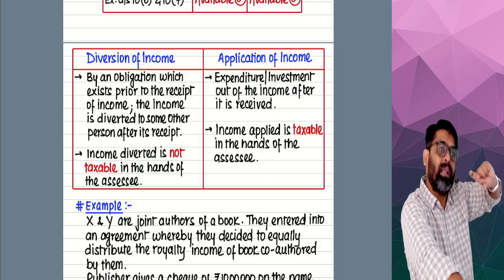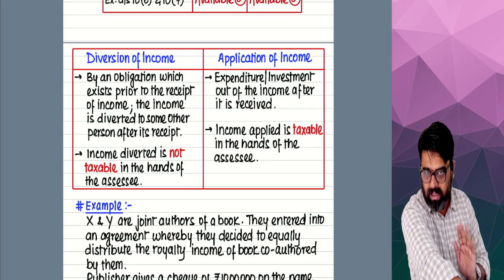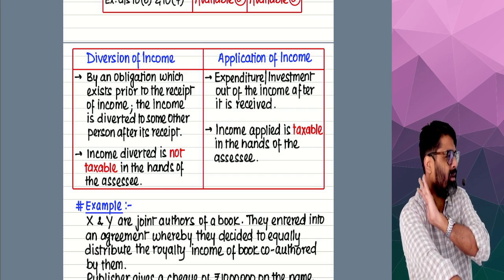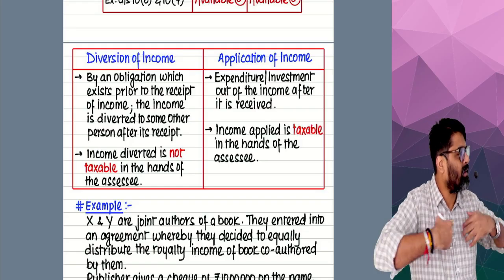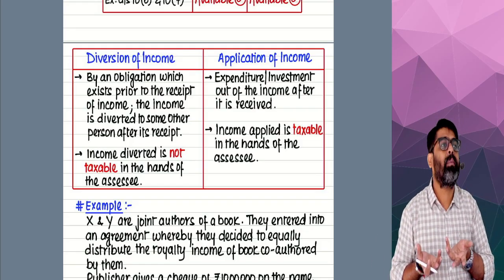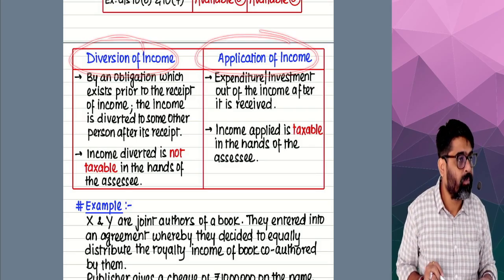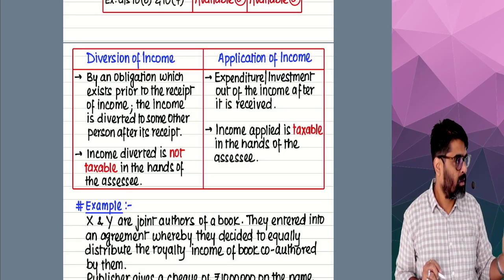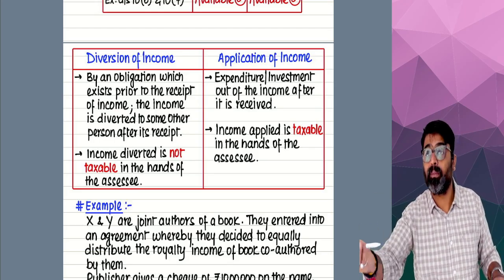Yes or no? Later on, for that application, if I'm going to get any deduction under the Income Tax Act, then I can take it. Otherwise, I will have to show the application of my income as my income only. Getting my point? So did you understand what is diversion of income? What is application of income? Diversion of income is my income or not my income? Application of income, the income which is applied is my income.